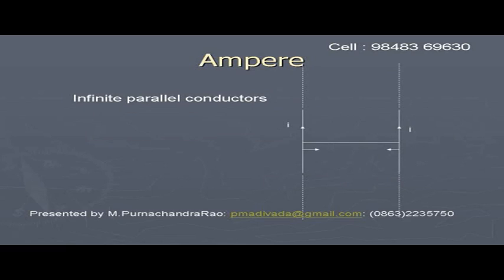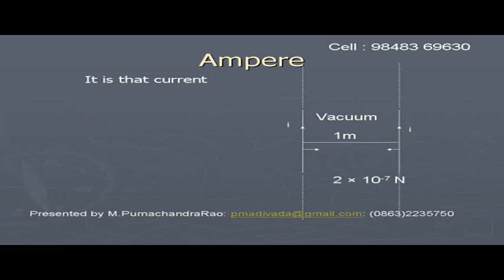Ampere is the unit of current. It is defined like this. If there are two straight parallel conductors placed in vacuum at a distance of 1 meter, then if the current passes through both the wires in the same direction, there will be a force of attraction.